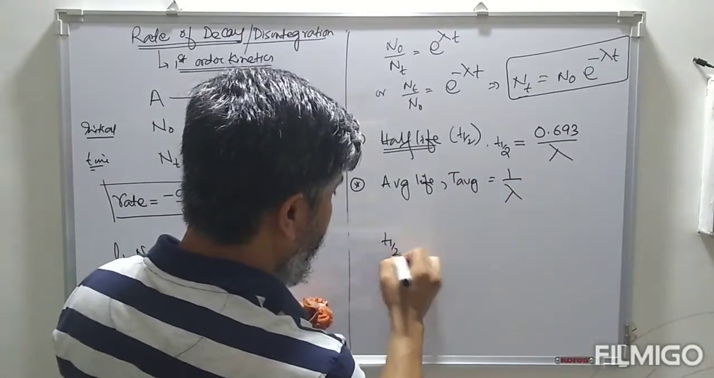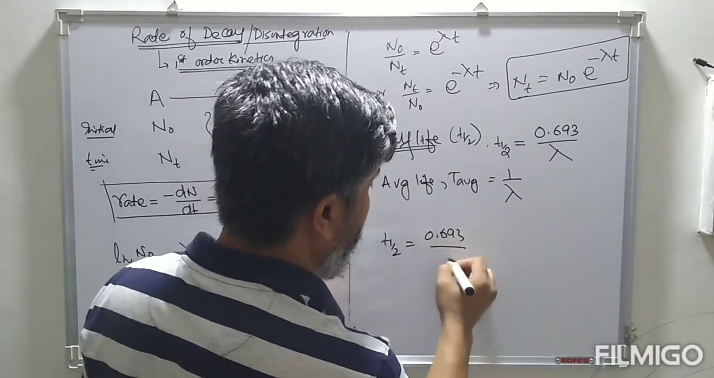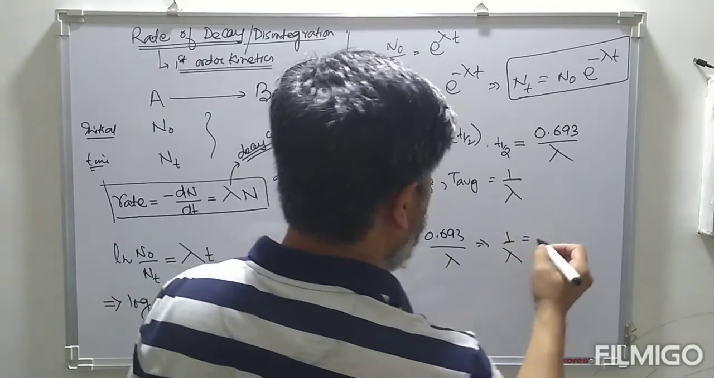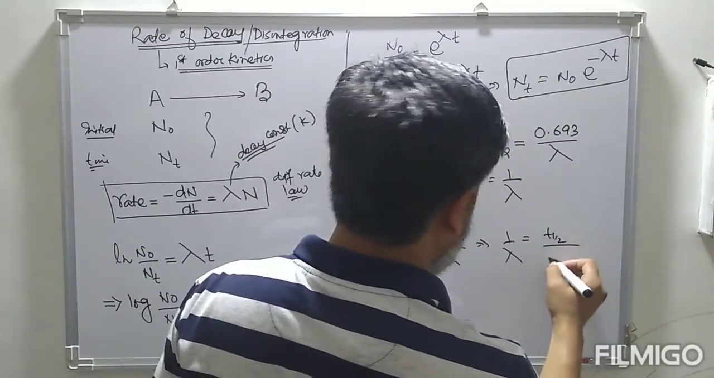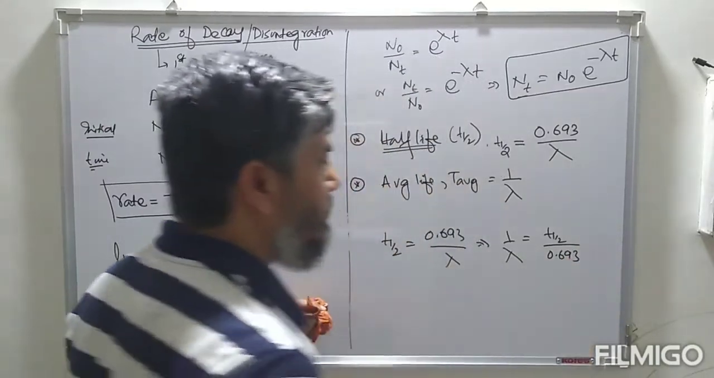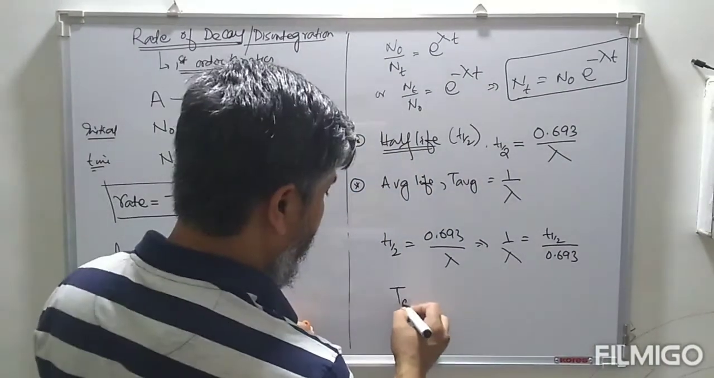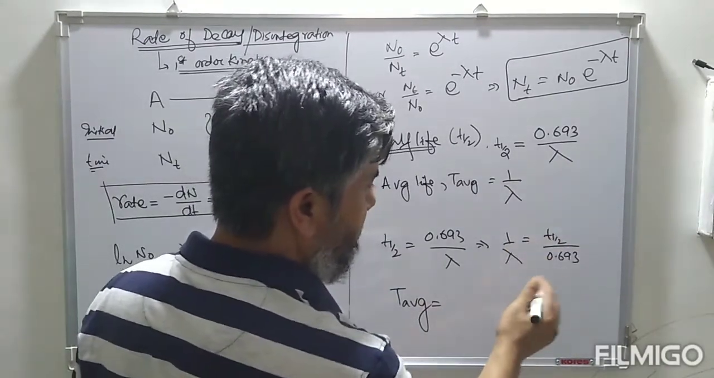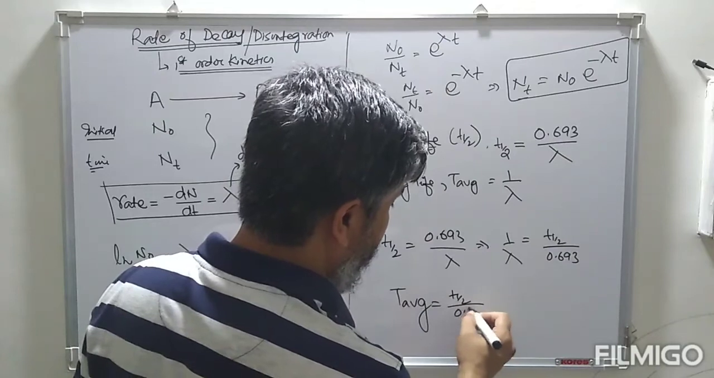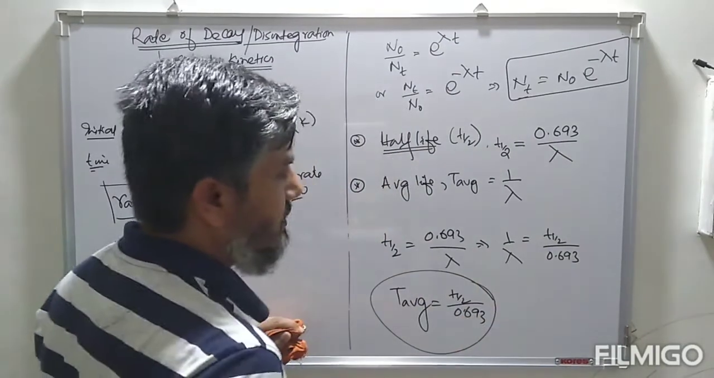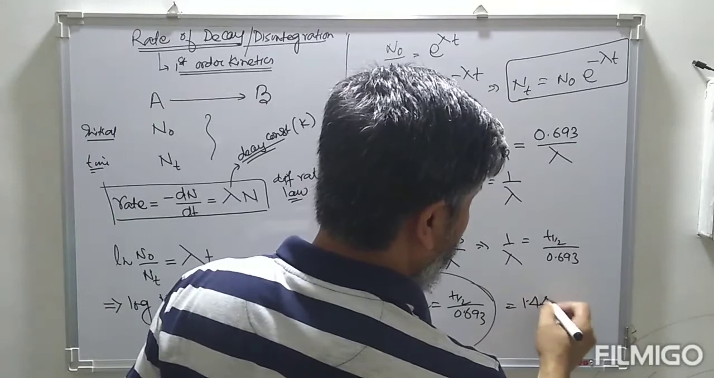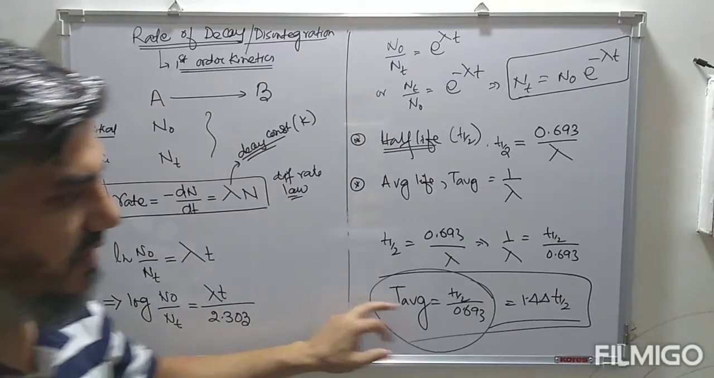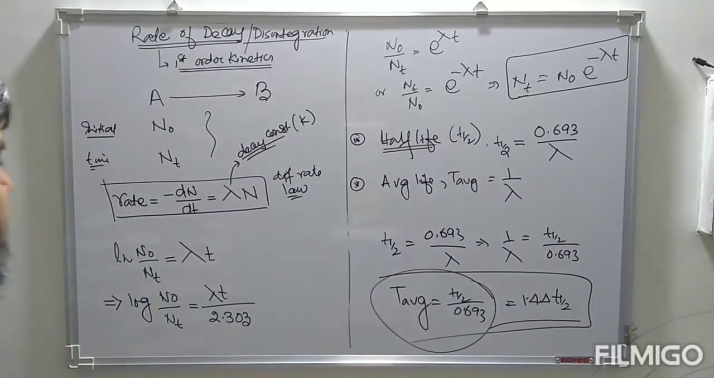So look at this. T half is equal to 0.693 by lambda. Therefore, 1 by lambda is equal to T half by 0.693. T average is equal to 1 by lambda. So 1 by lambda is equal to half-life by 0.693. Or we can say simply this is 1.44 times the half-life. So this is the relationship between average life and half-life of a radioactive substance.